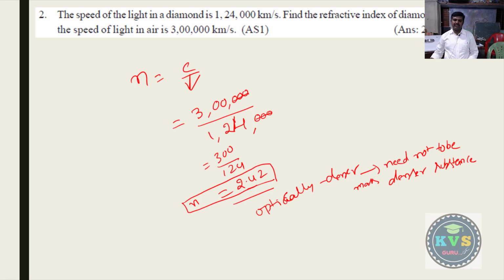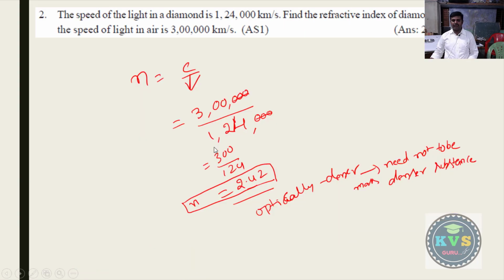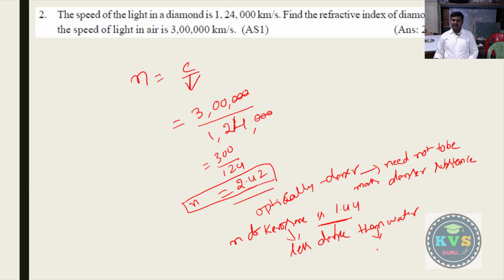How can we say that? Let us see this example. The refractive index of kerosene is 1.44. But actually it is less dense than water, whose refractive index is less than kerosene.